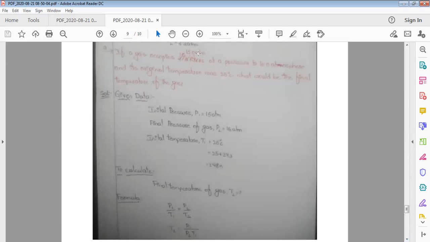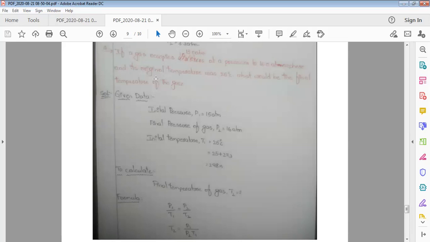If a gas occupies 15.0 atmosphere at a pressure of 216 atmosphere and its original temperature is 25 degrees centigrade, what would be the final temperature of the gas? In this problem, it represents the pressure relation, pressures are given, and the pressure changes from 15 atmosphere to 16 atmosphere. That is, the initial pressure P1 is 15 atmosphere and the final pressure P2 is 16 atmosphere. And the initial temperature is 25 degrees centigrade.